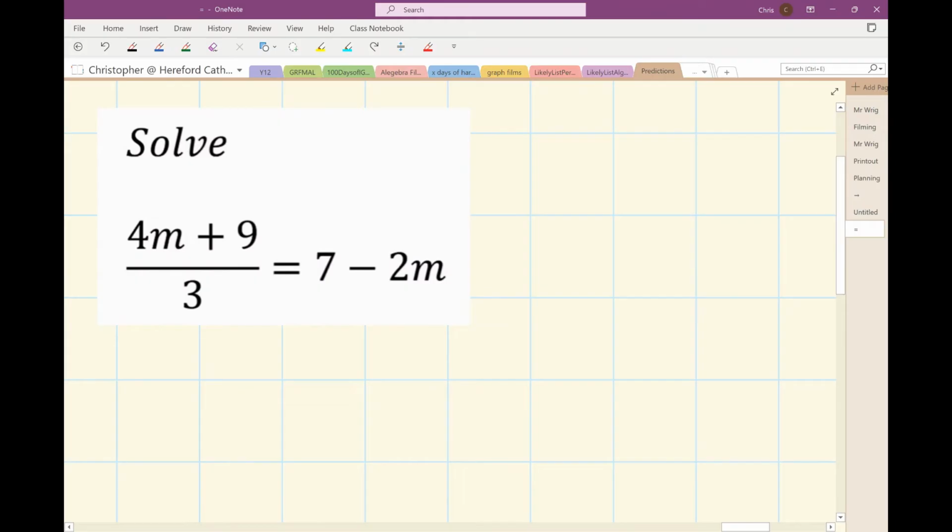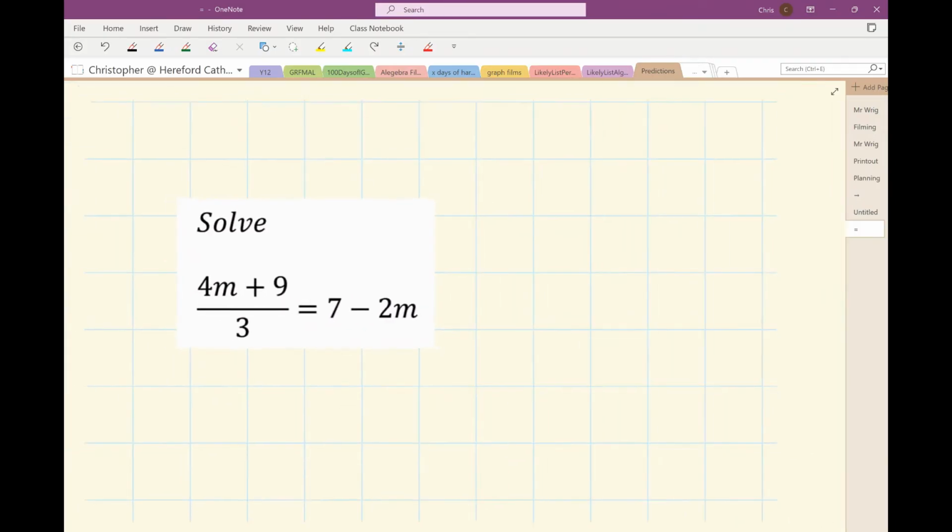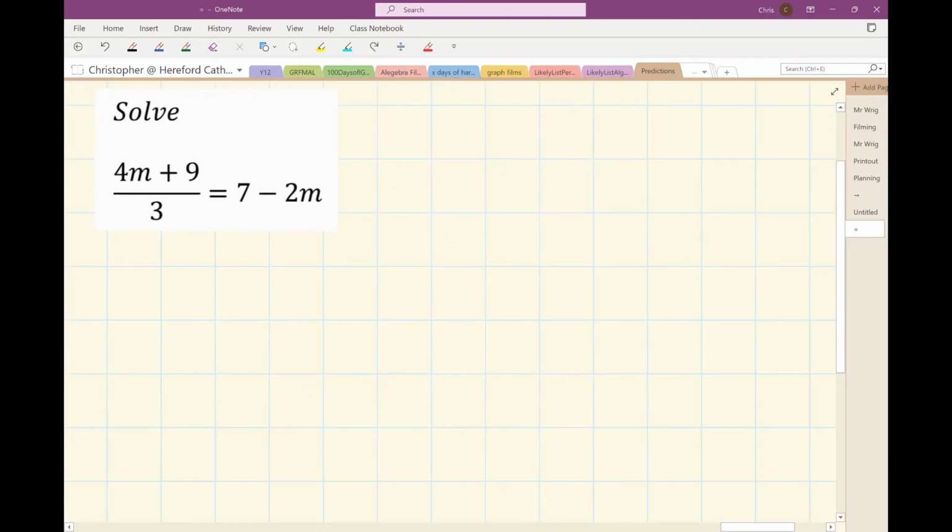So we're asked to solve this equation to find the value of m. Now the first thing I'd do is deal with this divided by 3 here. I'd seek to get rid of that, so I'd multiply the left and the right by 3. So on the left, I'd be left with 4m plus 9. And on the right, 3 times the right-hand side is 21 minus 6m.